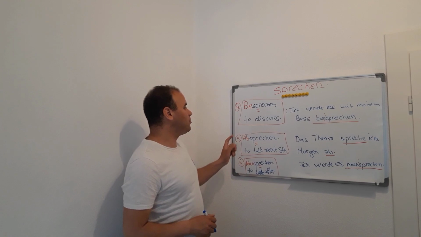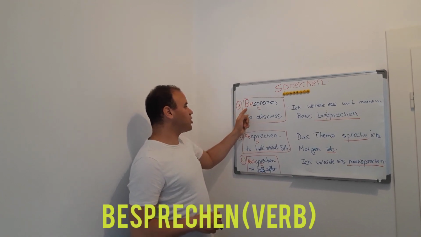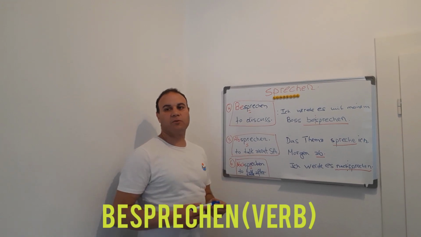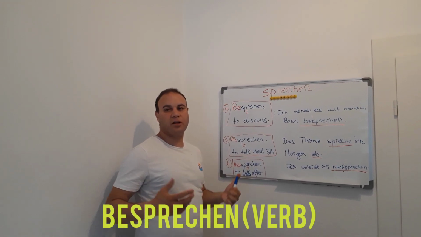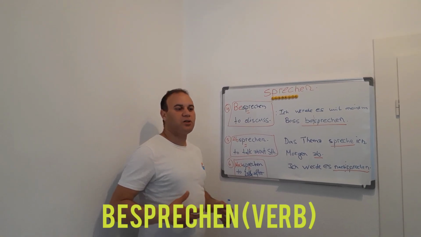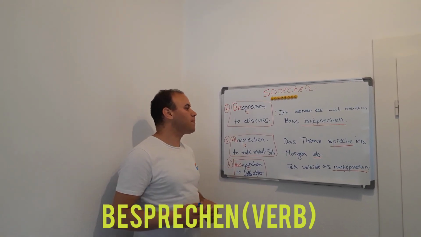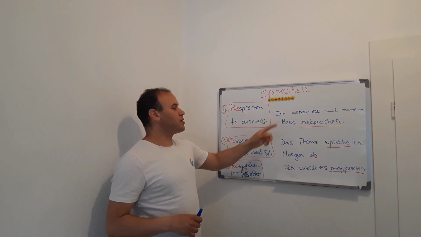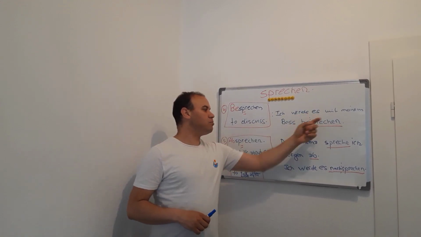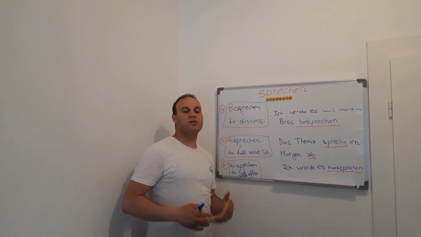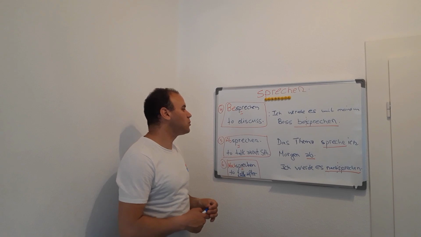The first example is besprechen. Besprechen means to discuss something. If you want, for example, to discuss something, you can say: Ich werde es morgen besprechen. I will discuss it tomorrow. I provide just one example here: Ich werde es mit meinem Boss besprechen. I will discuss it with my boss tomorrow, and so on.